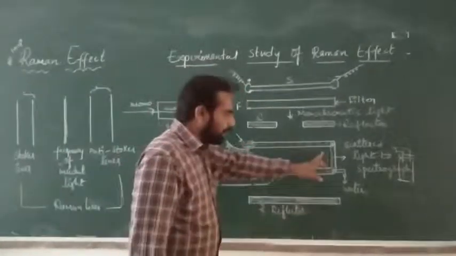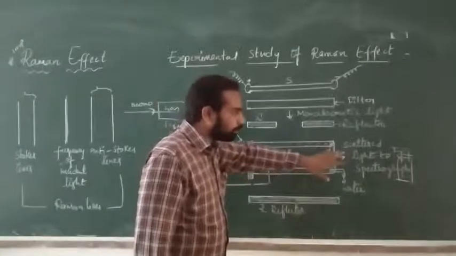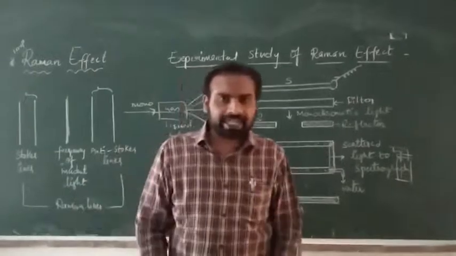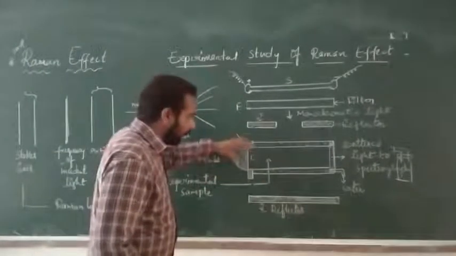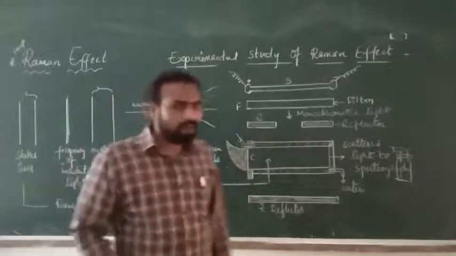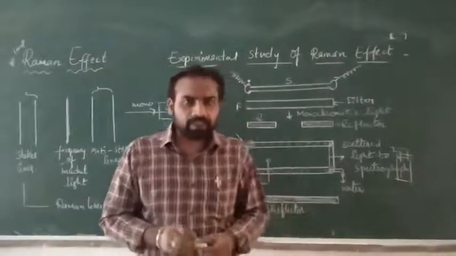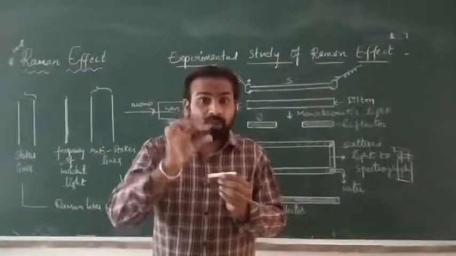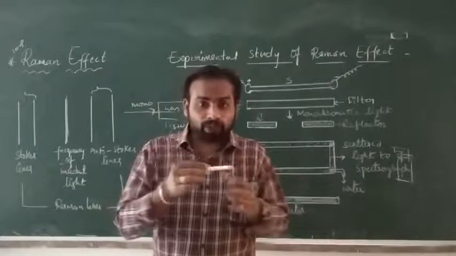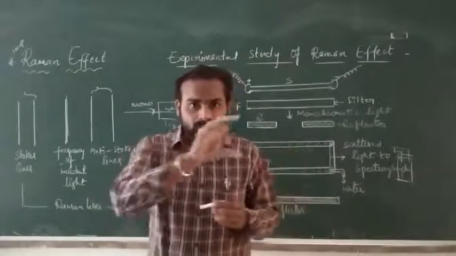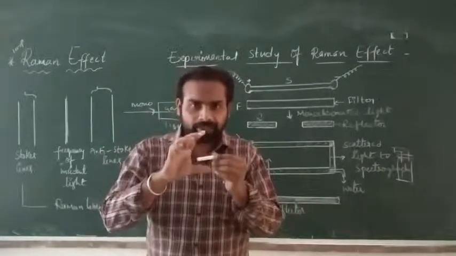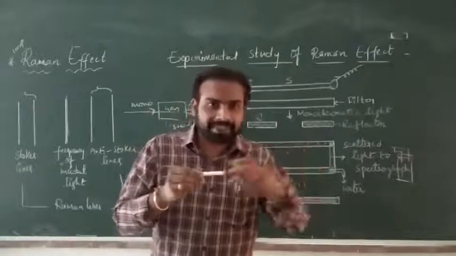One end of the Raman glass tube is flattened to observe the scattered light.